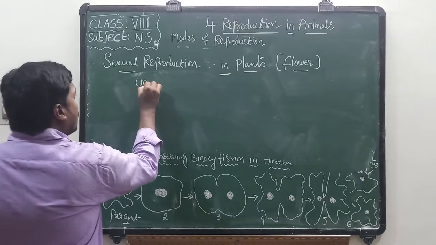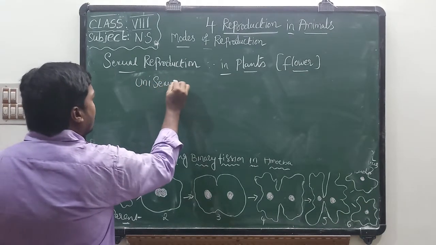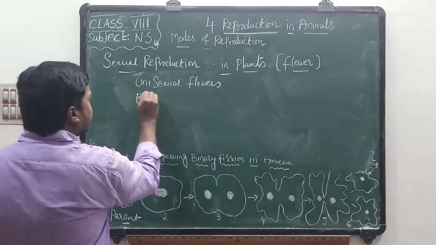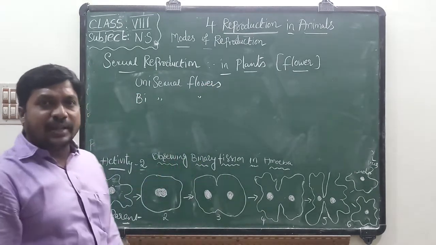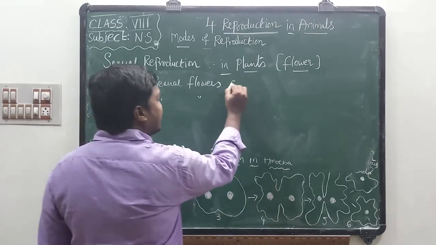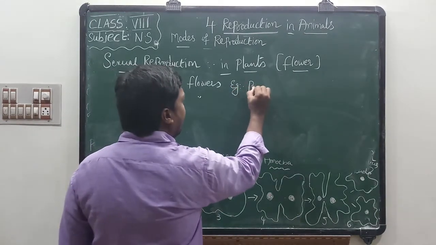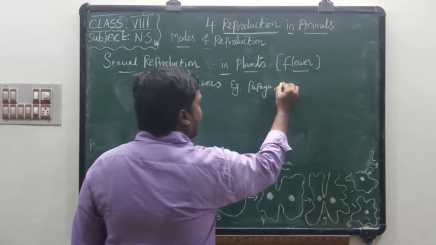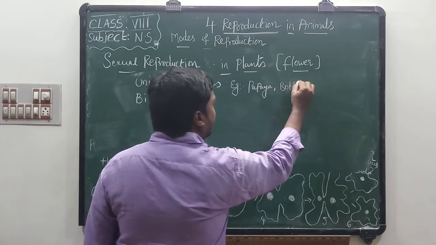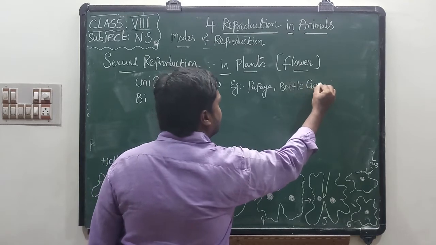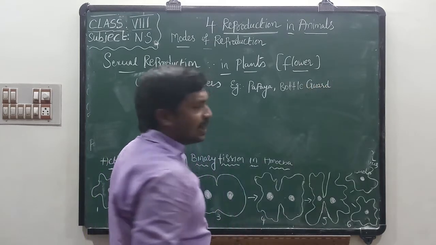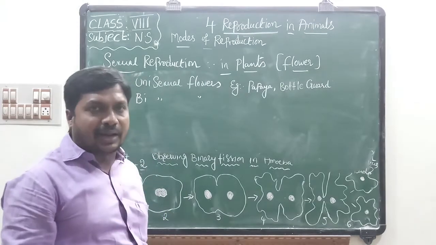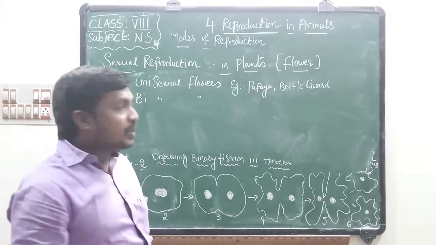Unisexual flower examples are papaya, bottle gourd, which is sorakaya, and snake gourd, which is potlakaya.